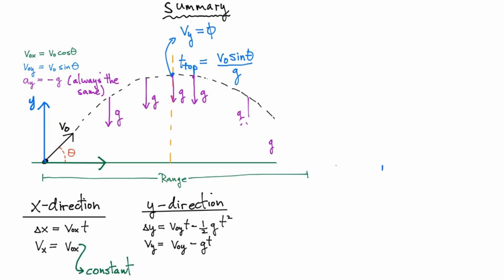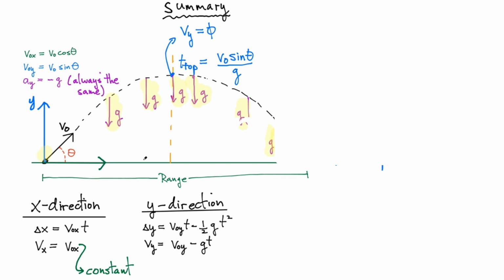Okay, to summarize everything we've learned today, we've broken down our initial velocity into x and y components. Remember, the acceleration is only in the y direction. There's no acceleration in the x direction, and the acceleration in the y direction is the same everywhere. It's the same here, same there. Regardless of where you draw that vector, you have the same length in the same direction.